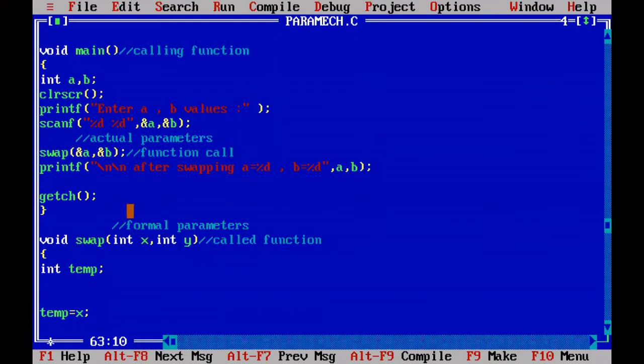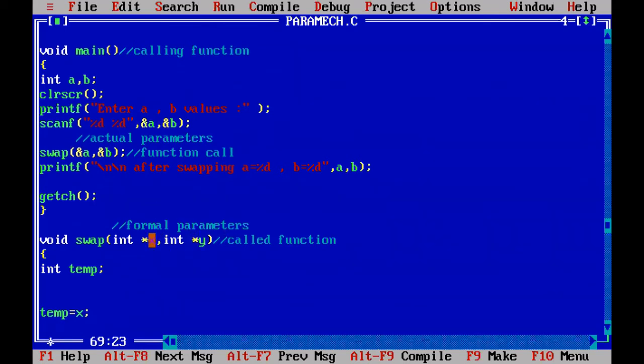But the address of A we cannot hold with a normal X variable. We have to create the pointer. Pointer can only hold the address. So integer type A address is copied to integer type X pointer. And now the integer type B address is copied into integer type Y pointer. So pointers we have to create here.